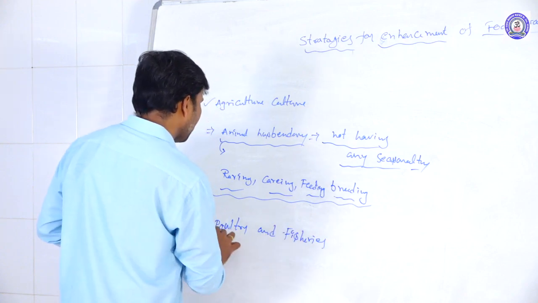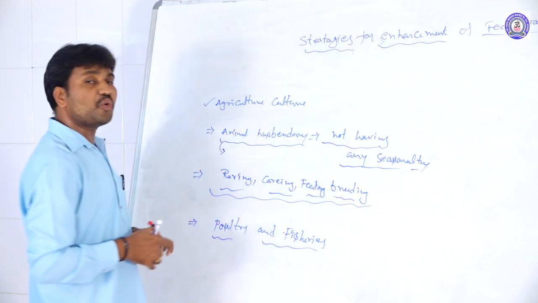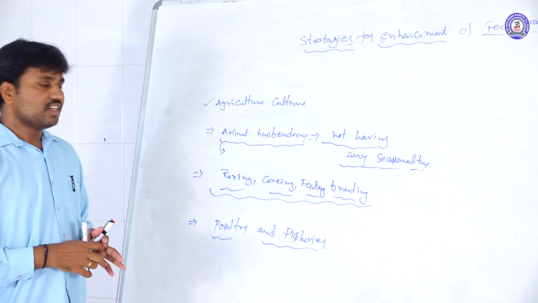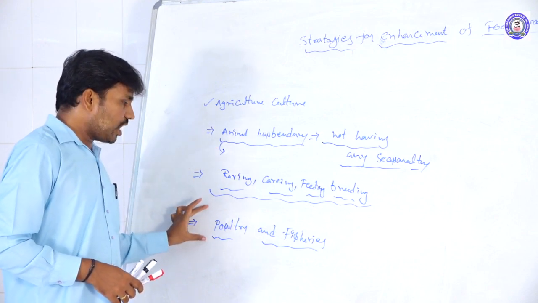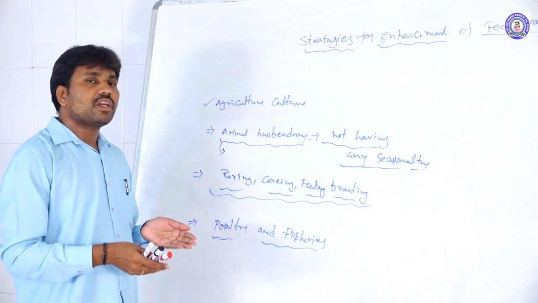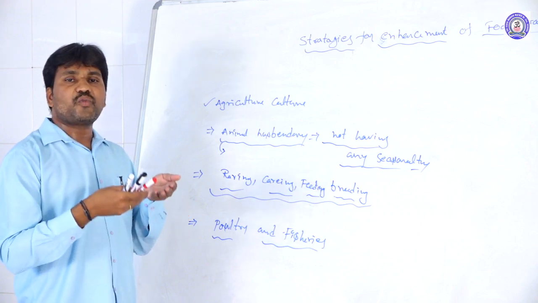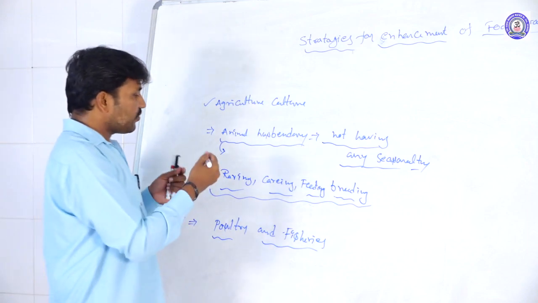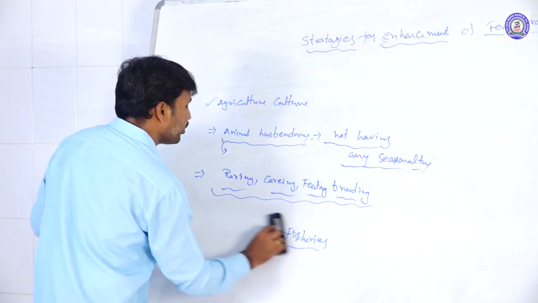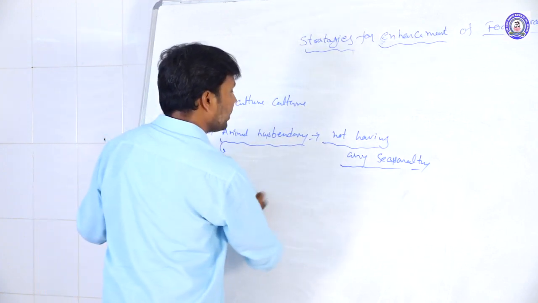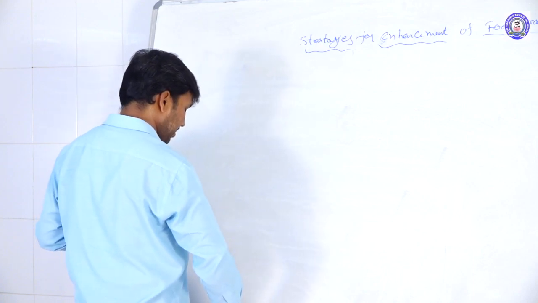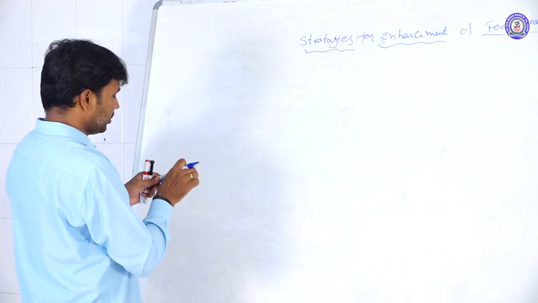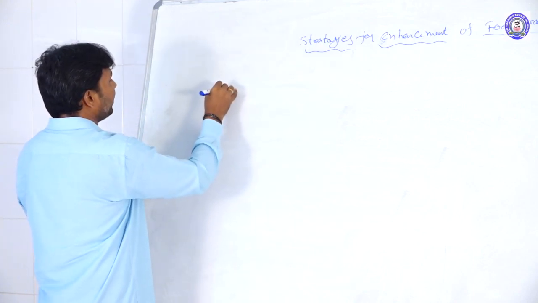By animal husbandry, poultry farms and fisheries, we are going to raise food production. First we discuss animal husbandry, later poultry farm management and then fishery management. So first of all, animal husbandry.